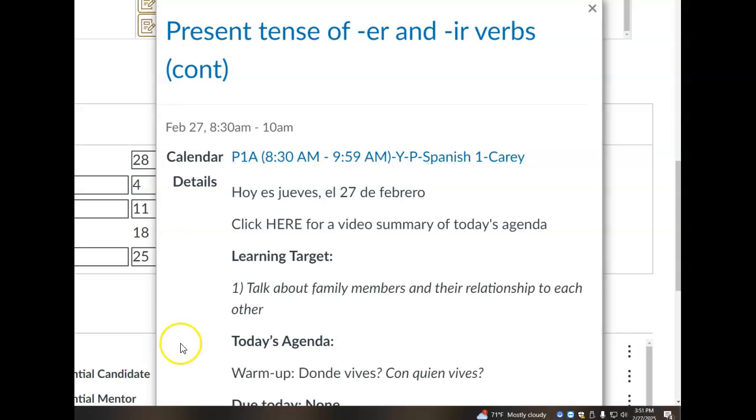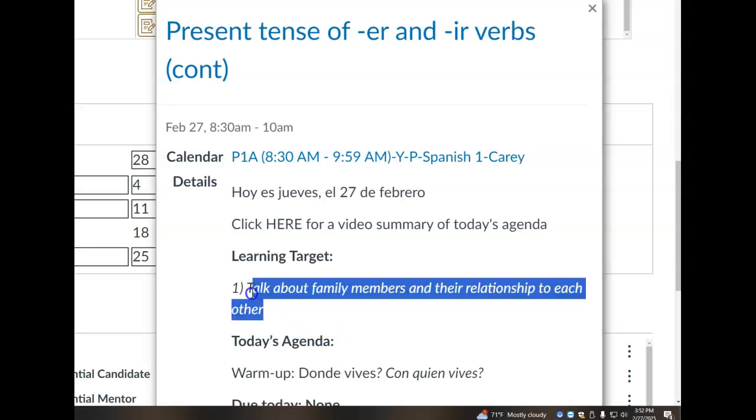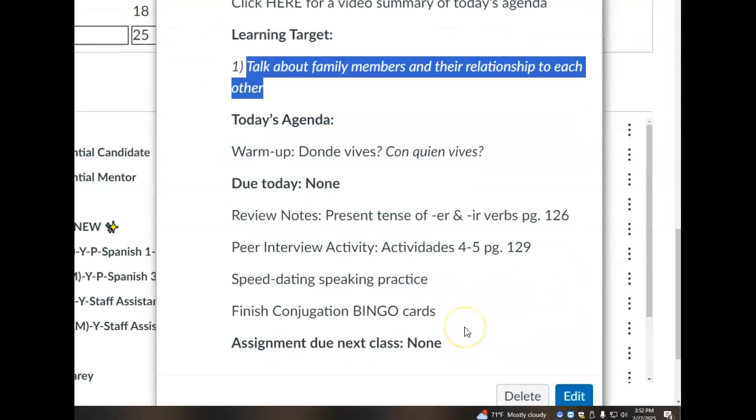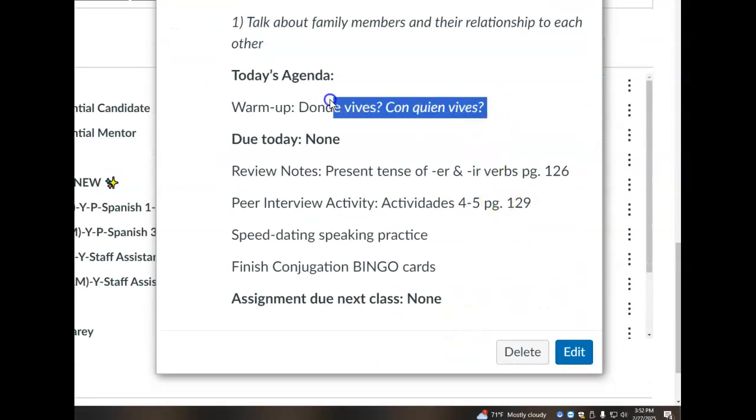Your learning target for today is to continue to talk about family members and your relationship with each other, and also to begin to use the grammar that we looked at last class to talk about your daily routine. Your warm-up question for today: ¿Dónde vives y con quién vives? You guys are going to use the notes from last class, which are on page 126,